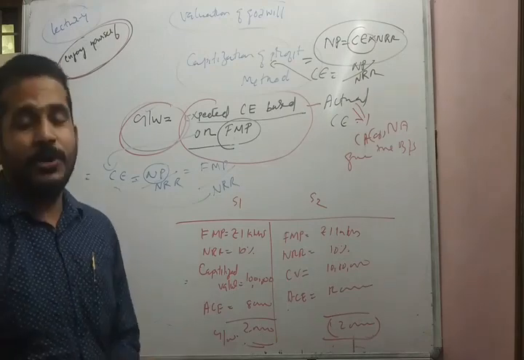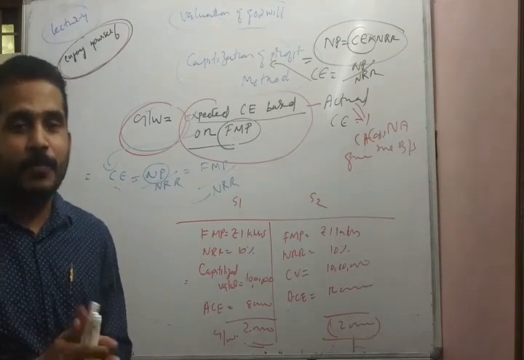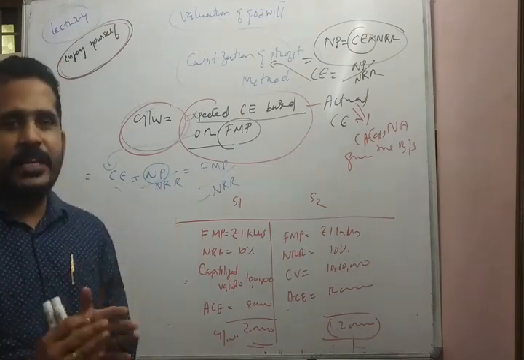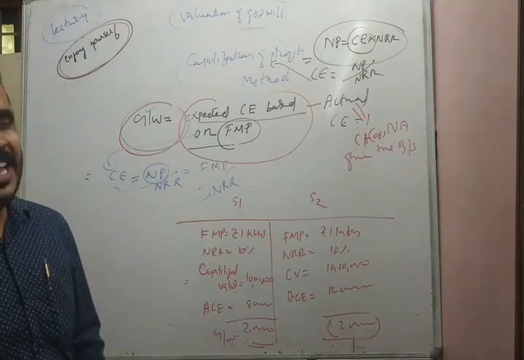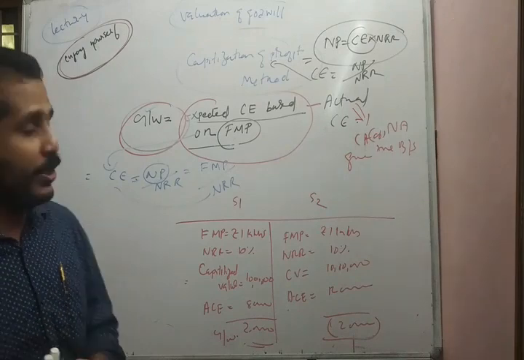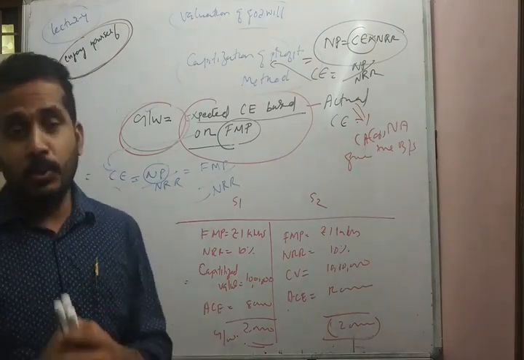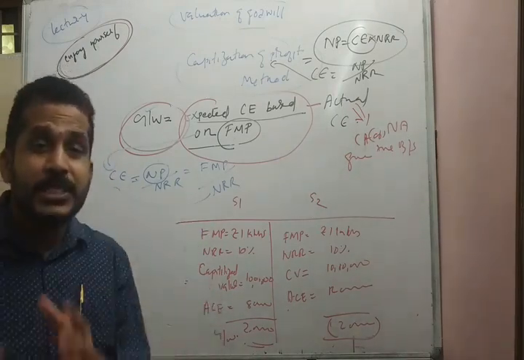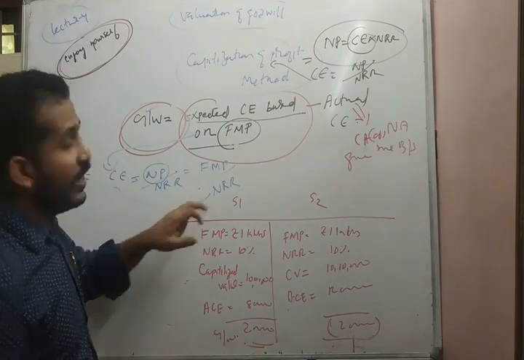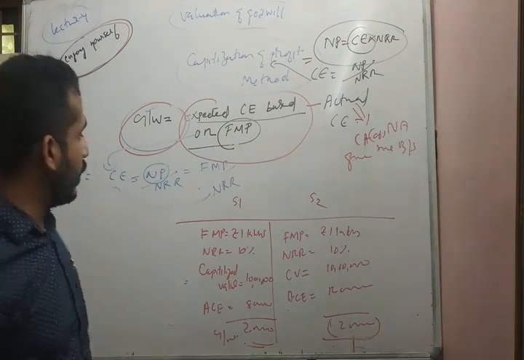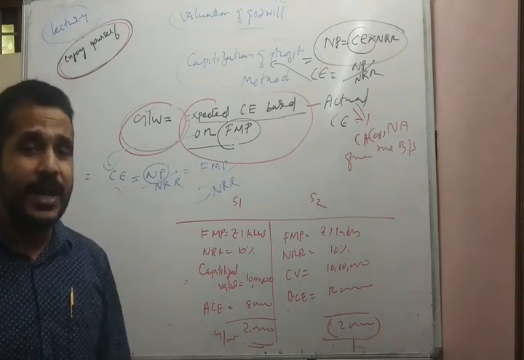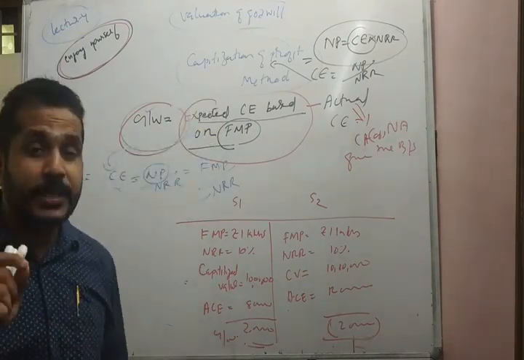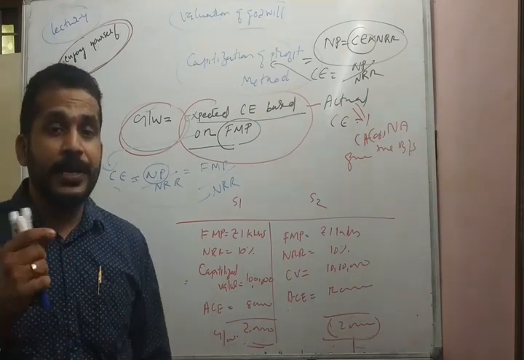So to conclude, what is goodwill under the capitalization of profit method? First, calculate the future maintainable profit, the expected profit had the business continued. Then convert the future maintainable profit into a capitalized value: future maintainable profit divided by normal rate of return. This is called expected capital employed on future maintainable profit.